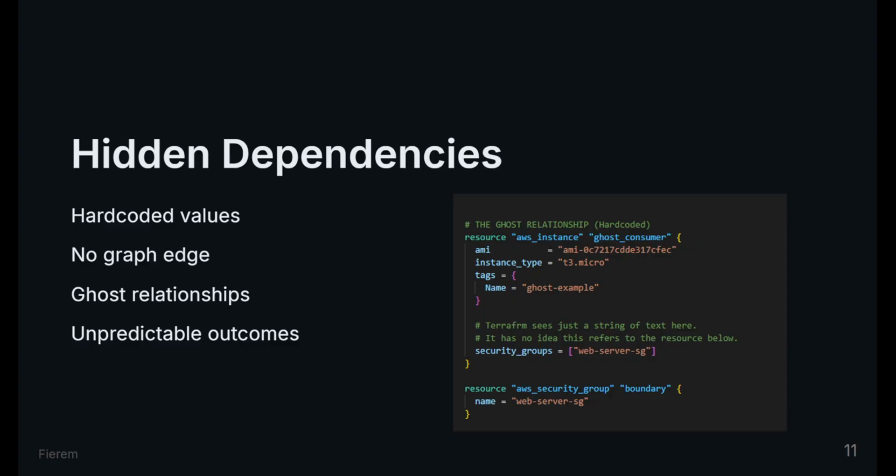When a value is hard-coded, Terraform sees no relationship. A dependency still exists in reality, but it is invisible to the graph. This creates a hidden dependency, a ghost relationship. Terraform may succeed or it may fail unpredictably. This is not a syntax problem. It is a truth problem.